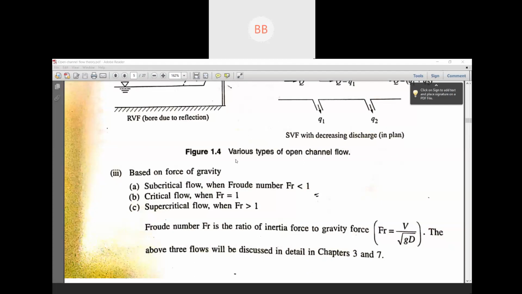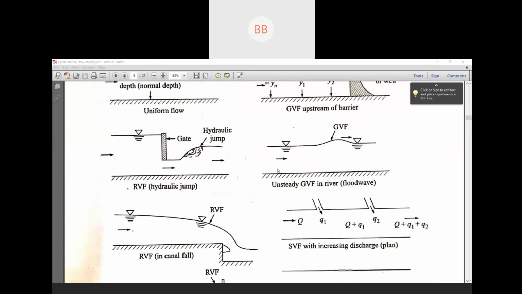When we talk about hydraulic jump, if you see here in figure 3, before the jump we have a depth of flow y1. And after the jump, the depth of flow is increased to y2.